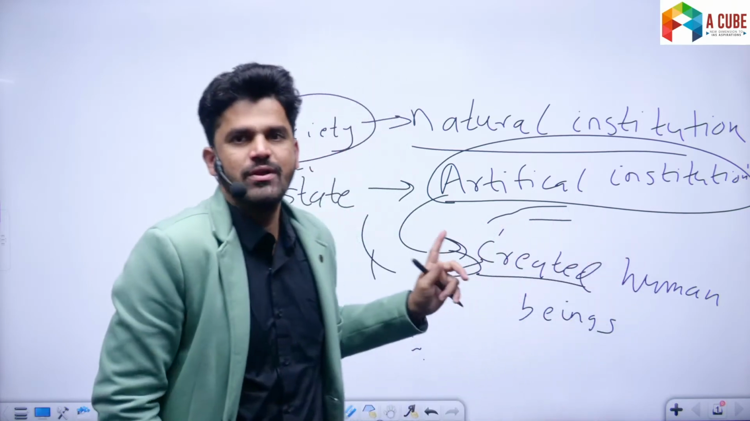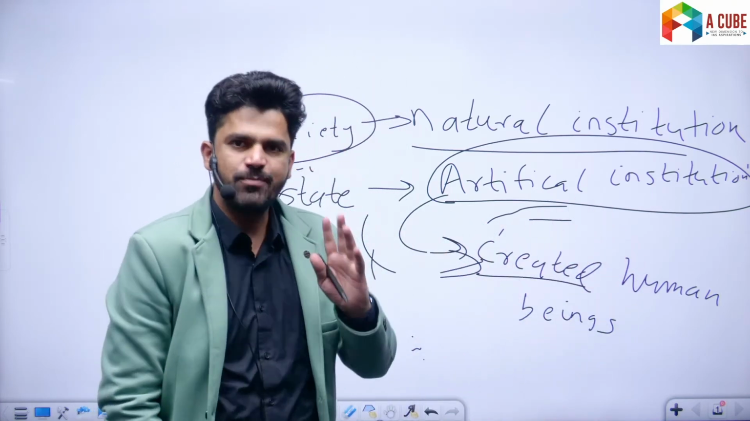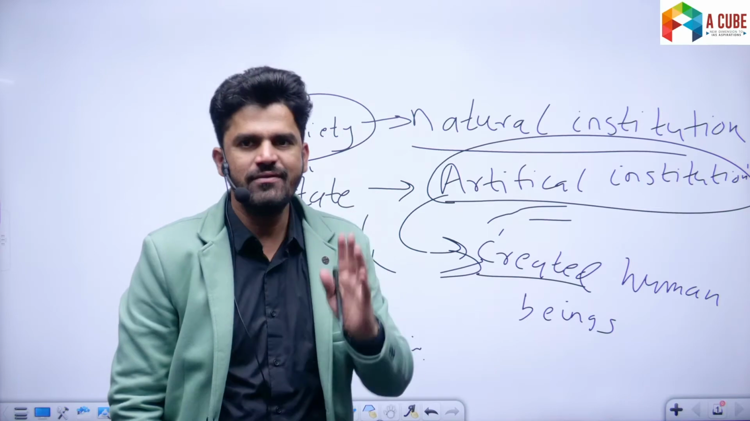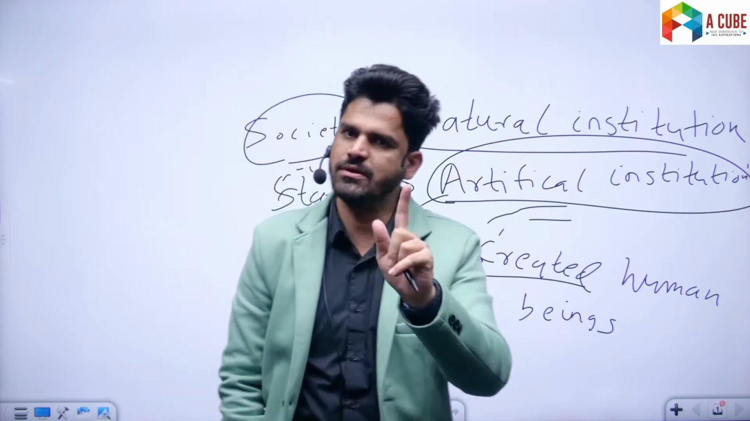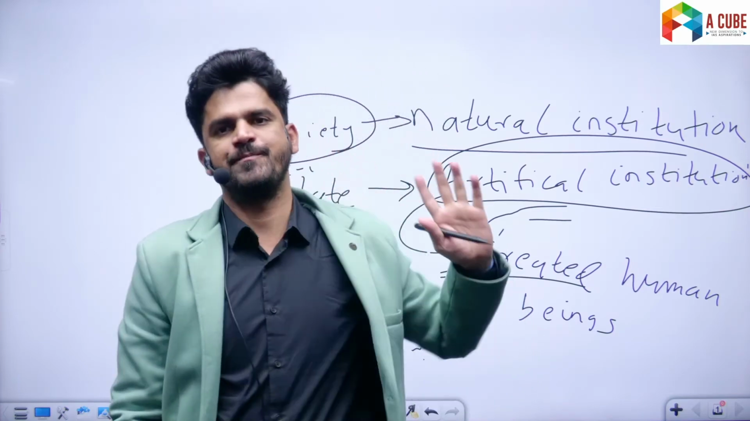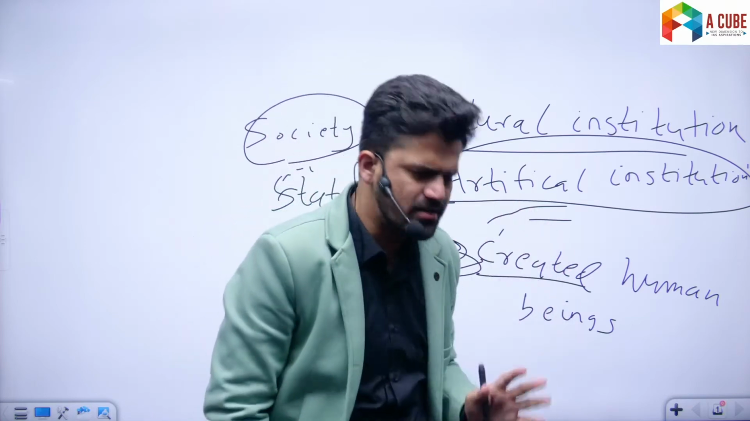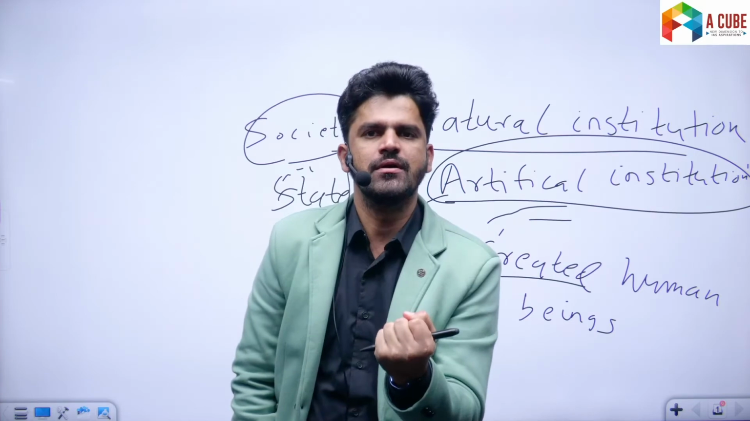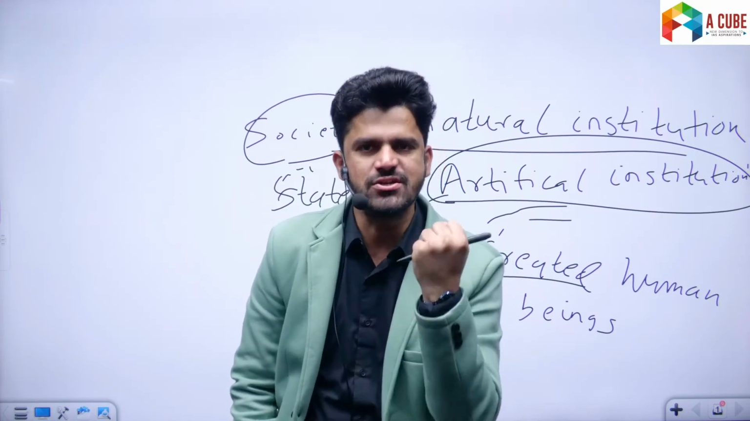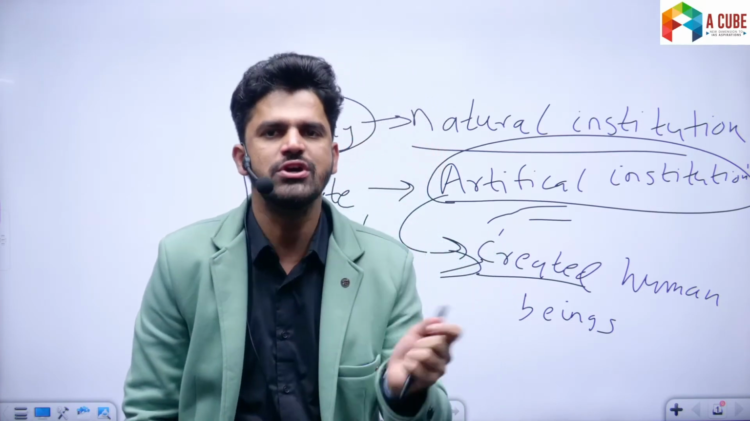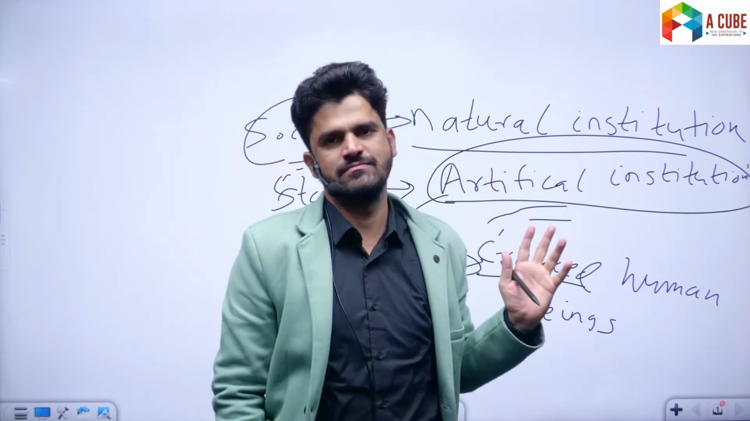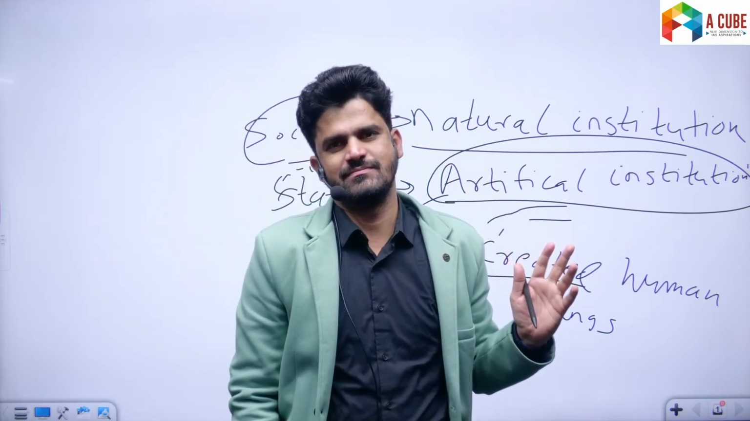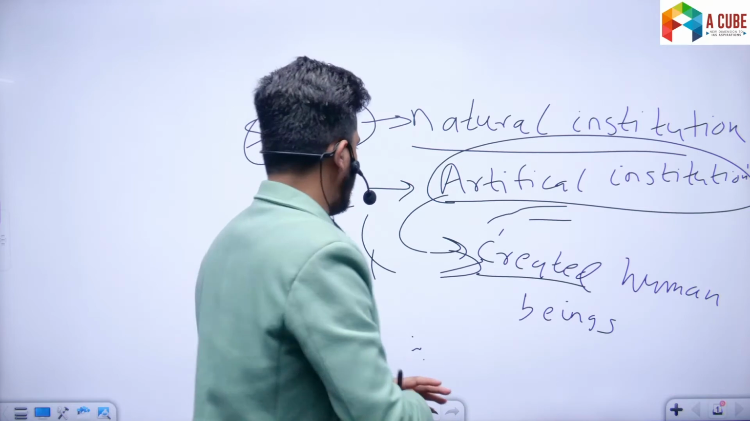From this example, you will know that it is possible to live without state, but it is not possible to live without society. Society is a natural institution. The root cause of the existence of society is the social nature of human beings. All right, good. I hope this is clear.